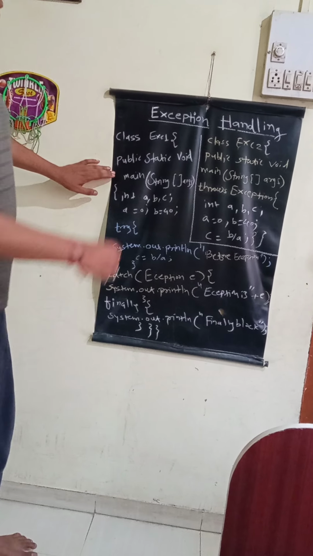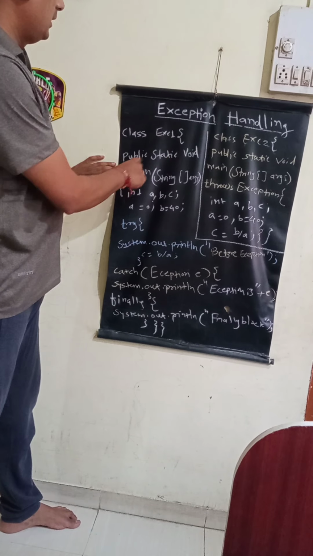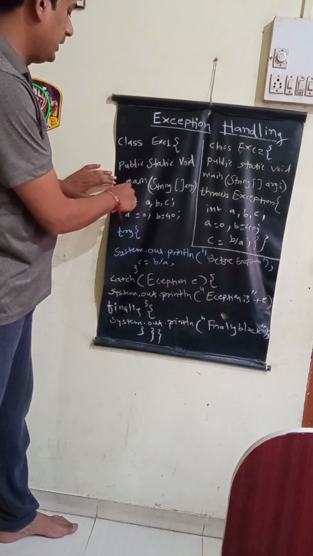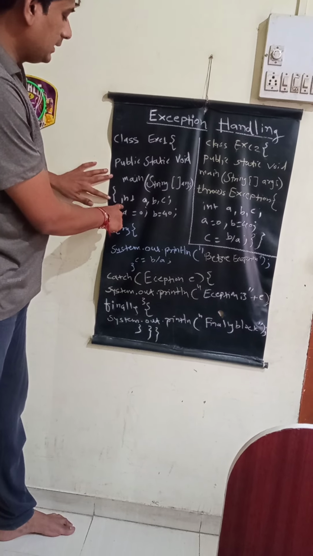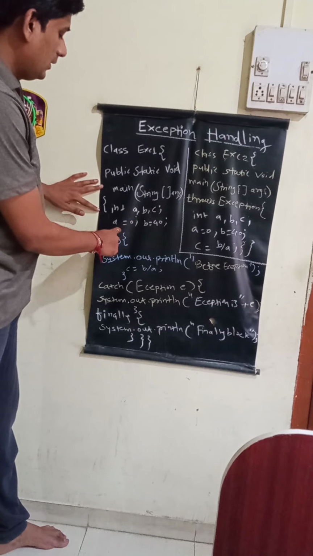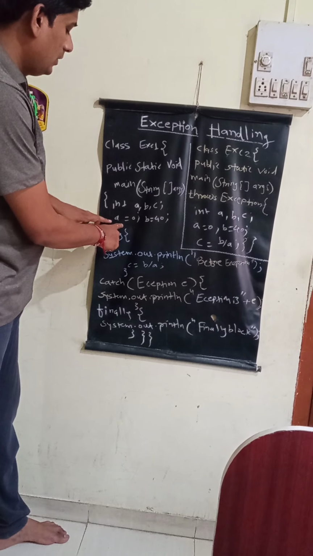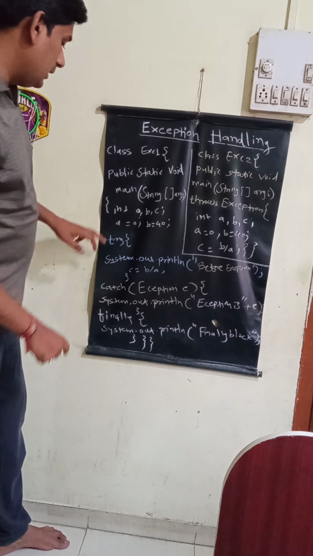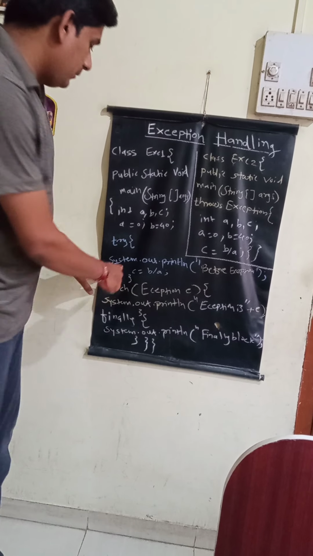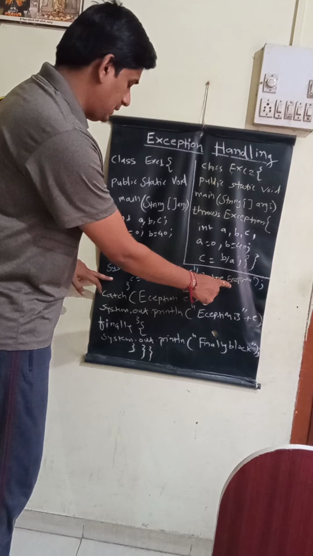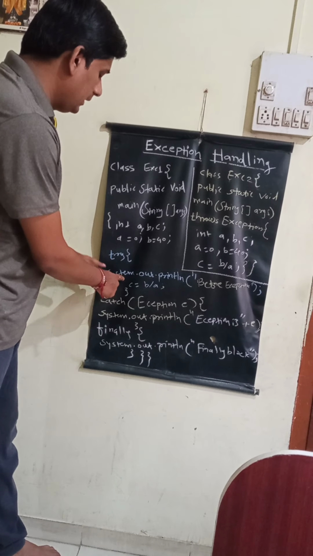So here you can see that I have written a class exception exe1. In that a public method is defined, public static void main method is there, and in this method I have created 3 integer variables a, b, c, where I have allocated value to a equals to 0 and for b equals to 40. Now here inside try block, first of all I have written the statement System.out.println before exception. So this statement will be executed in the try block.